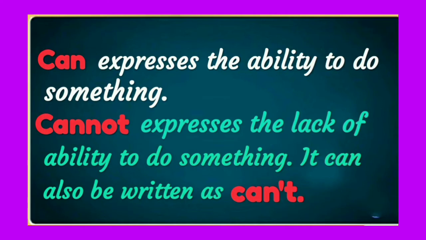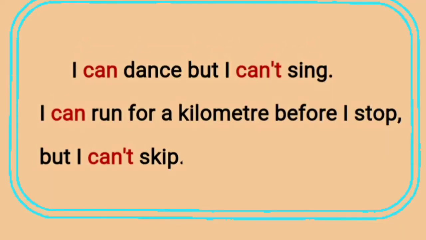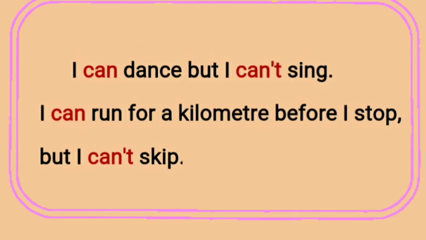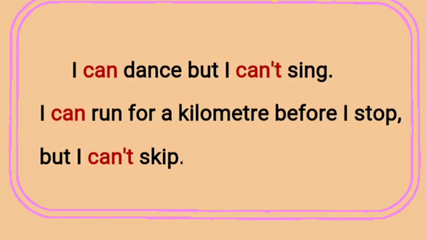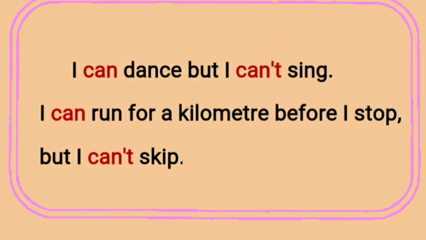Can expresses the ability to do something, while cannot expresses the inability to do something. For example, I can dance but I can't sing. So that means you have the ability to dance but you don't have the ability to sing. Another example is I can run for a kilometer before I stop, but I can't skip.